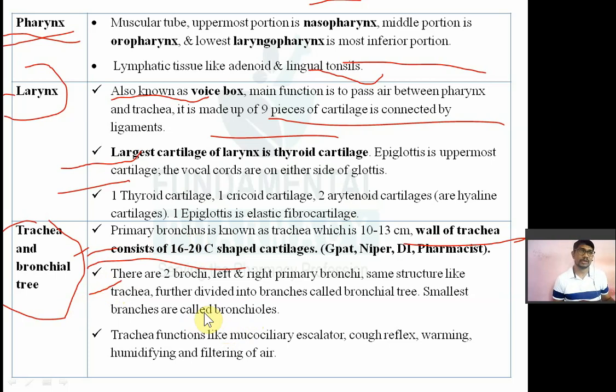Then further these bronchi are divided into bronchioles. The smallest branch of the bronchi is known as bronchioles. Then this trachea functions like a mucociliary escalator.